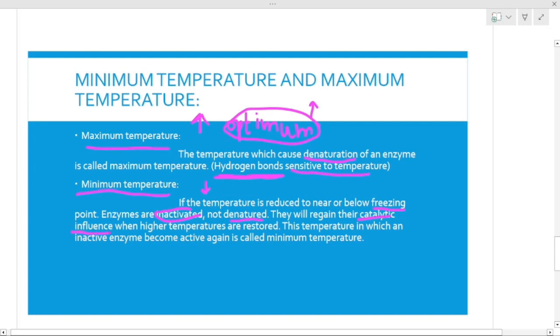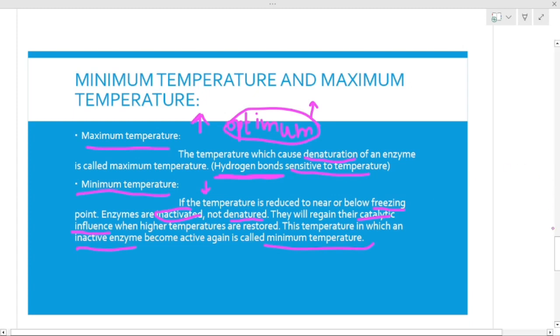Okay, catalytic activity. So this whole process is about minimum temperature, where inactive enzymes become active again. The temperature which we give to the inactive enzymes to make them active again is called minimum temperature. This is the particular temperature which we are giving to the inactive enzymes. First we will have to make the enzymes inactive by decreasing the temperature gradually.